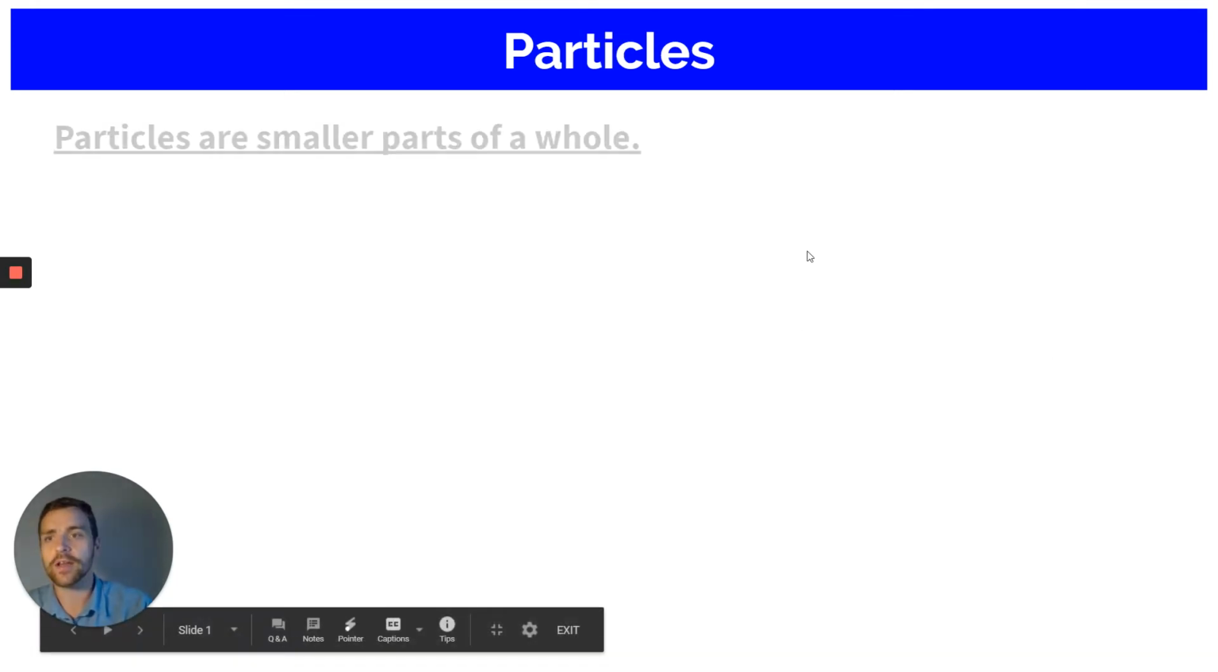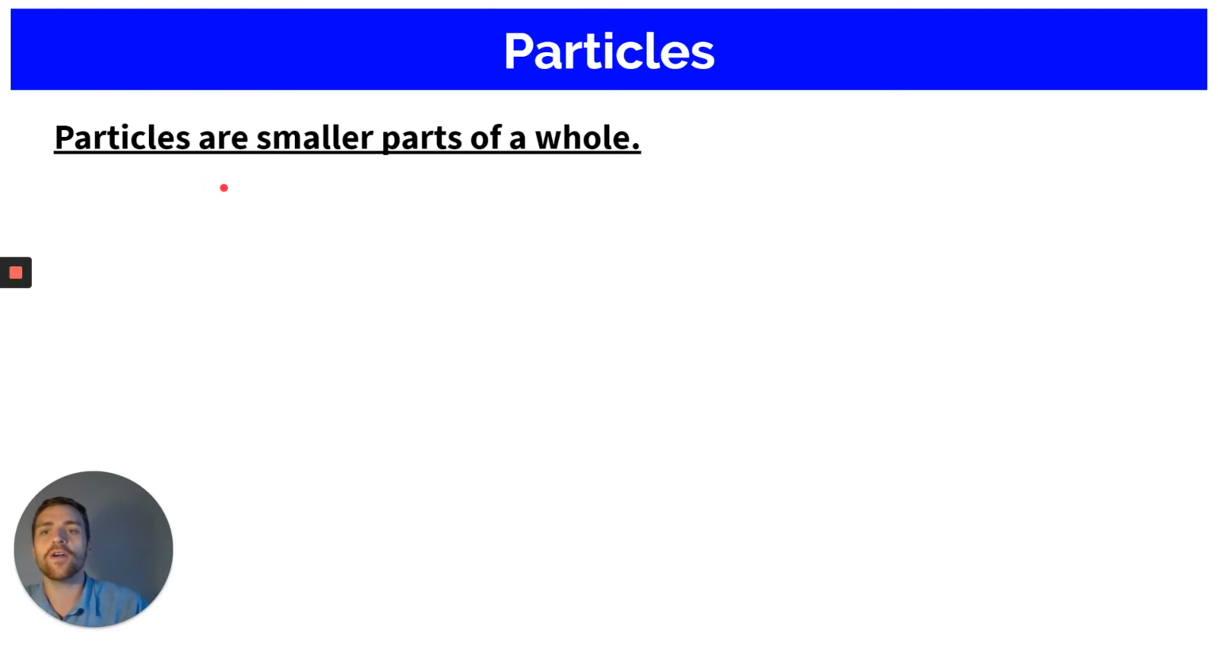Particles are smaller parts of a whole. Okay, so let me go into detail about what that means. Particles make up a whole substance. So let's start with the big substance. Think about a pile of flour, a pile of salt, a pile of sand, a rock. Those are all substances. They're considered what we talk about here as the whole.